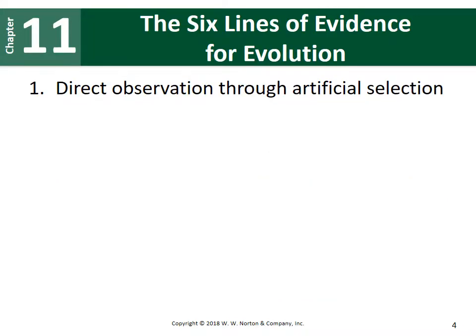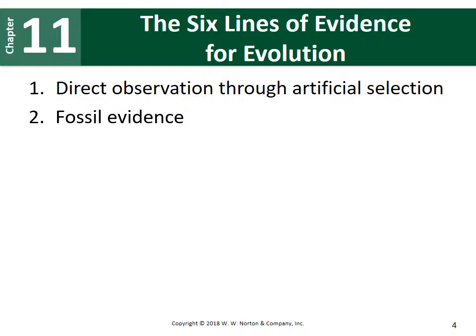There are 6 lines of evidence that support this theory of evolution. And we're going to go through examples of each of these different types, but I'll list them out here on the slide. The first line of evidence states that there are direct observations through artificial selection. So again, we'll look at examples of artificial selection, and we'll also define it.